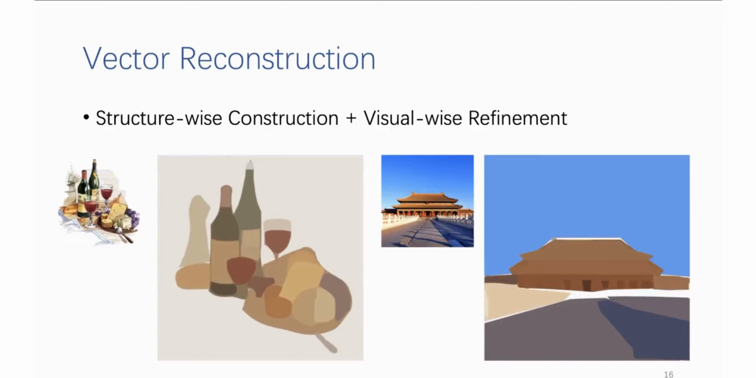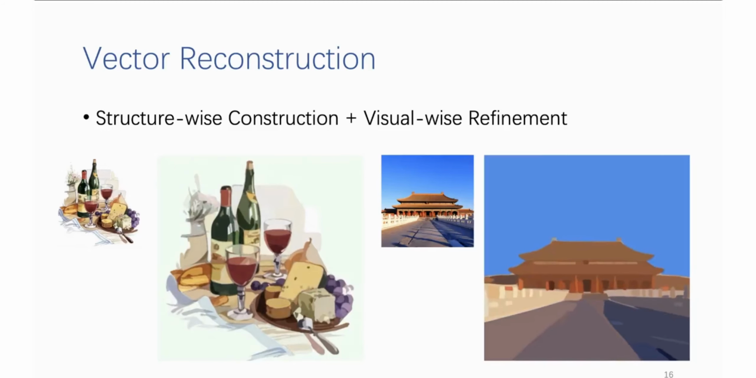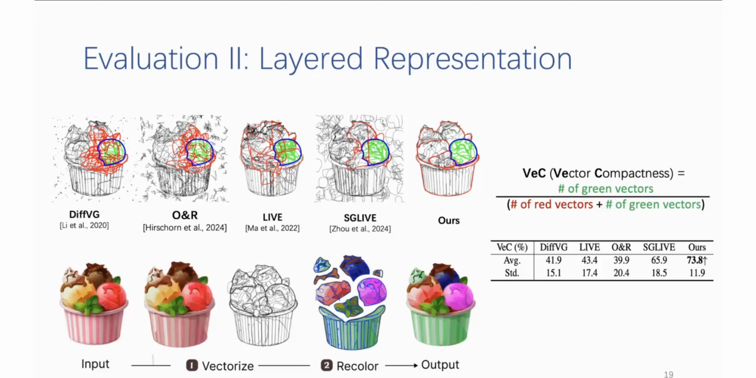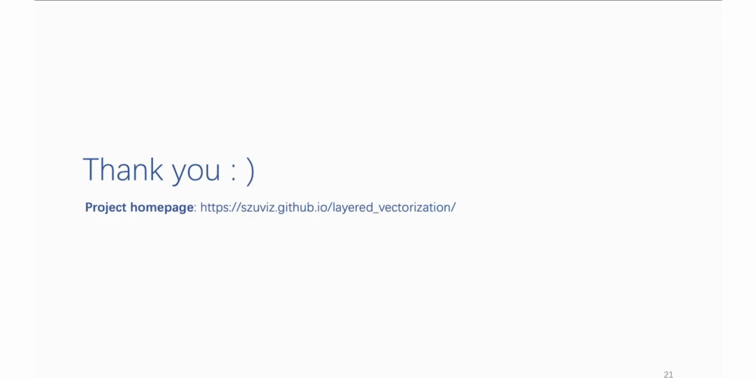With those masks, we apply the structure-wise construction and visual-wise refinement under the framework of differentiable rendering. Here shows the process of the vector construction. We compared our method to four state-of-the-art methods in terms of visual fidelity, layered representations, and semantic alignment. Please refer to our paper and project homepage. Our code has been open sourced.